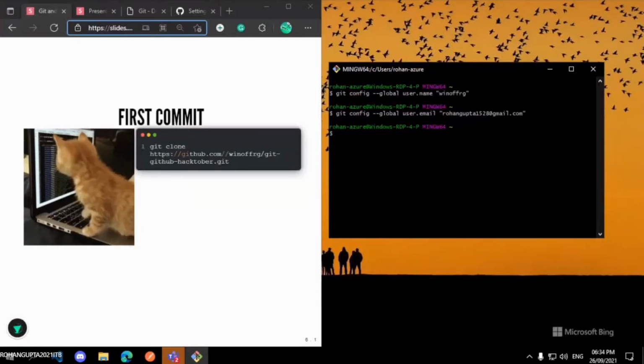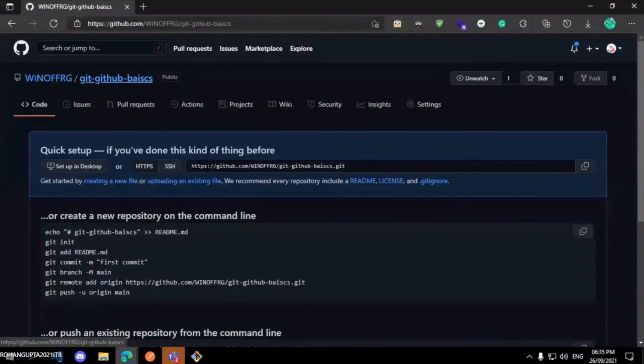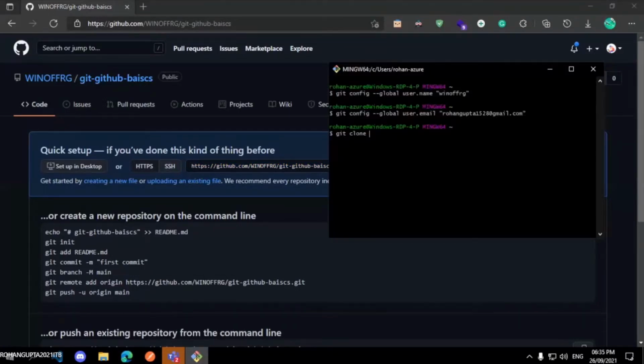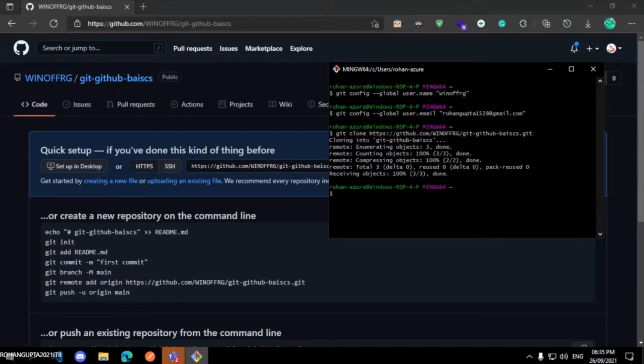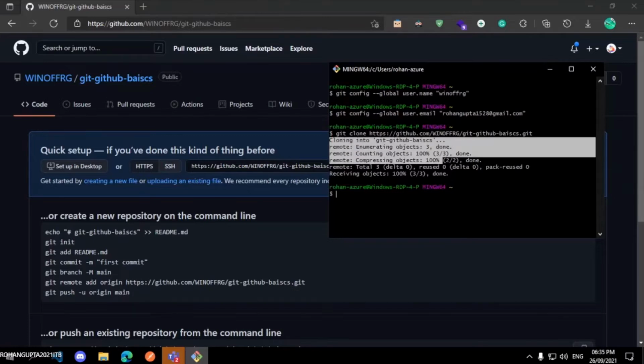To bring that remote repository into our environment, I will clone that repository. To clone that repository, there is a simple command: git clone and the link of the repository. Where is the link of the repository? Here it is. This is the link of the repository: https://github.com/username/name-of-the-repository.git. I will copy this link and paste it here. Right click, paste, enter, and this will clone this repository into my environment.